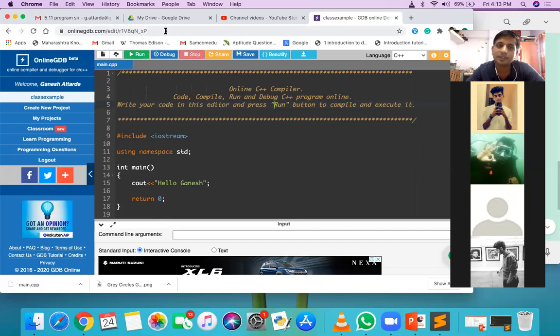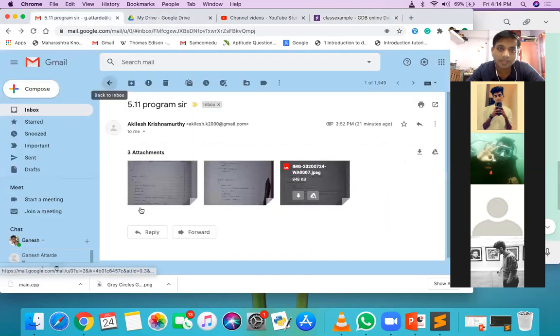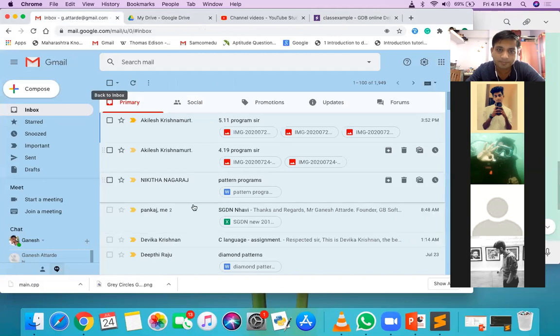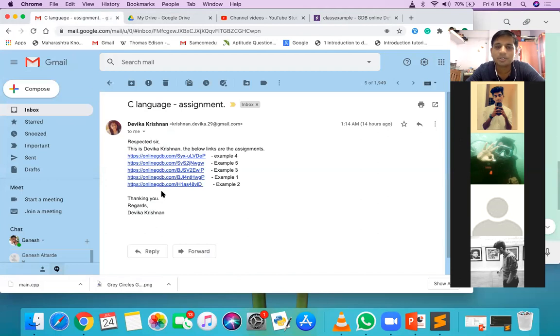Okay, it is perfectly valid. So you can see here how that C language batch has shared the program with me. Yes, Devika, you can see here how she has sent me the assignments.